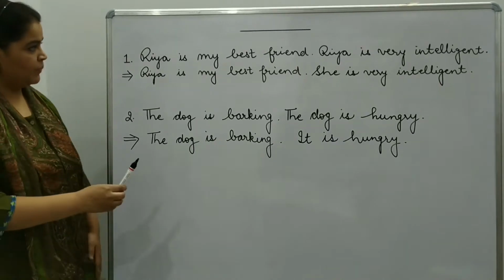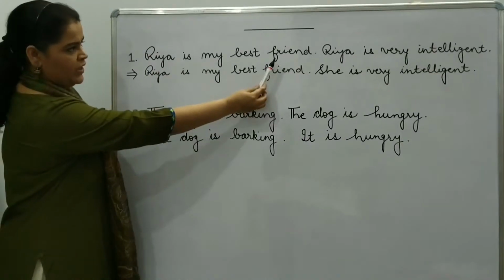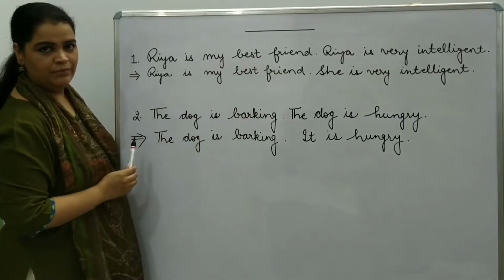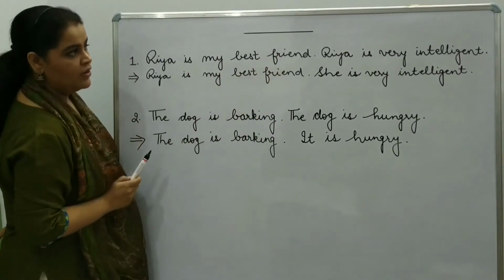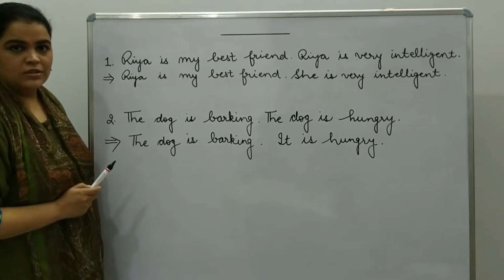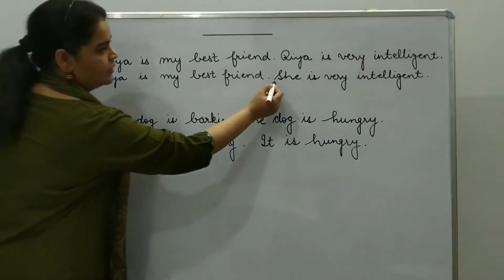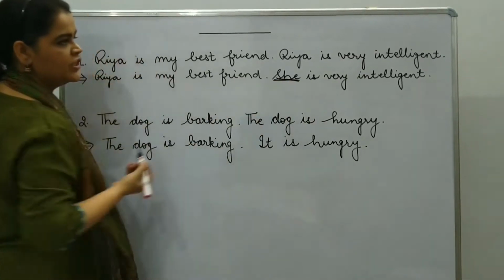Please tell me. Riya is my best friend. Riya is my best friend. So both the lines are same. See the second line. Riya is very intelligent. In place of Riya, I have written the word she.